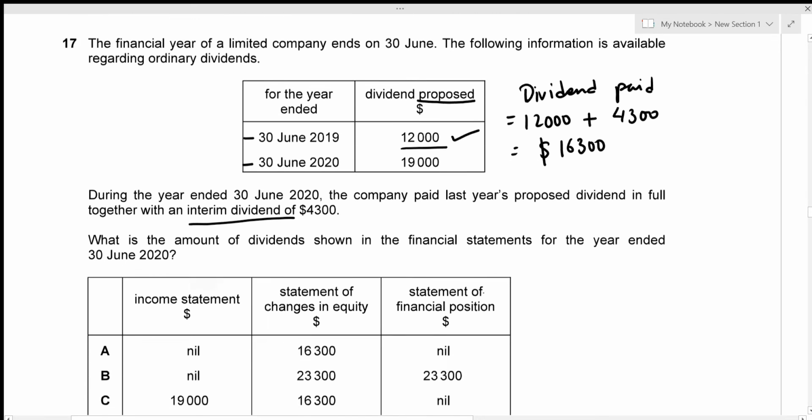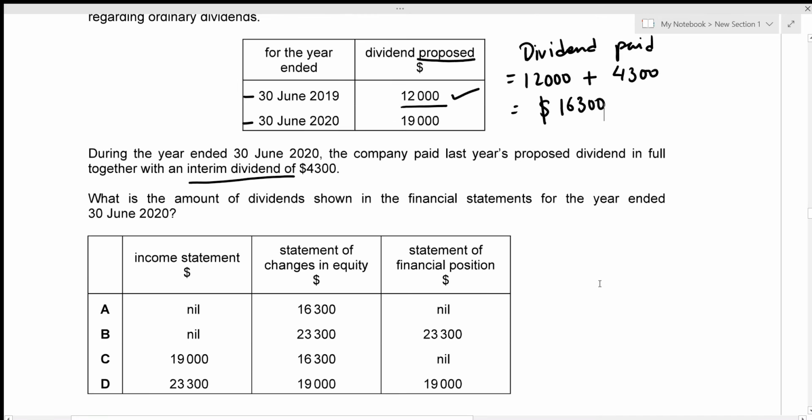All right. Now, what is the amount of dividends shown in the financial statements for the year ended 30 June 2020? We're given 3 columns. The first one is income statement. Now, income statement does not record dividend. So income statement should not be having any value. So it's just going to be nil and nil. So these two are the correct options here. Statement of changes in equity actually records the dividend paid amount, and we've already figured out that the dividend paid amount is 16,300, which is given by the option A. So this one is the correct one, right?